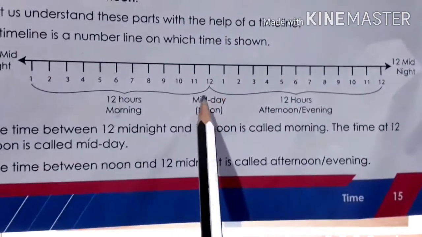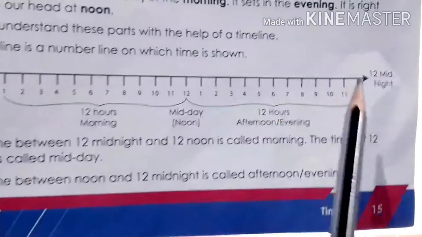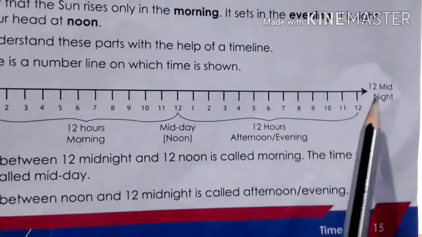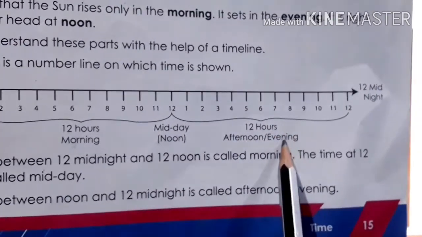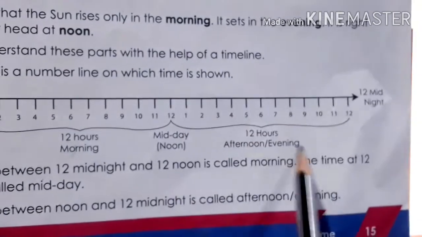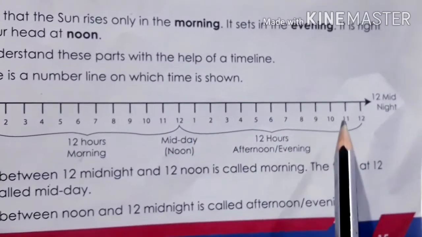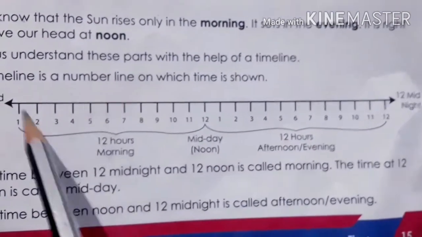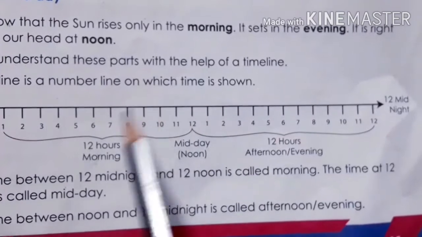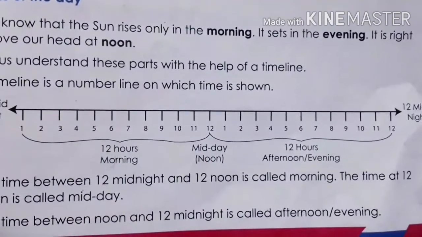AM. Then from midday or noon till 12 midnight, we call it afternoon and evening. You will get afternoon and evening in between this. So this is also 12 hours. So 12 hours plus 12 hours makes 24 hours. This is how there are 24 hours in a day. Okay.